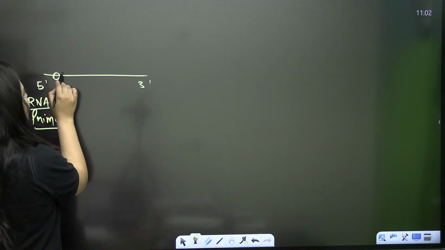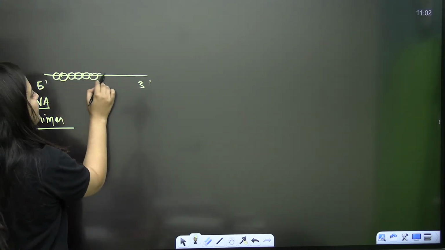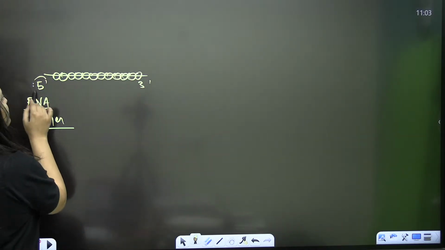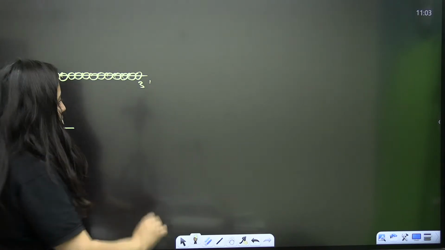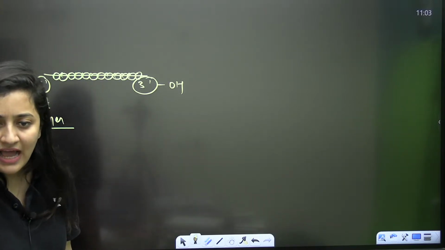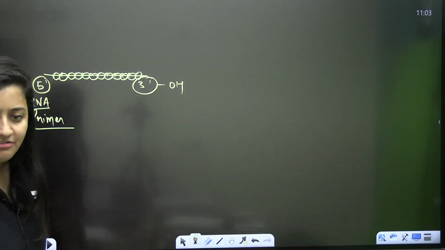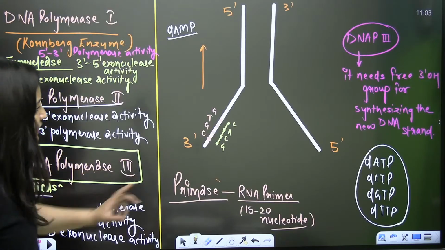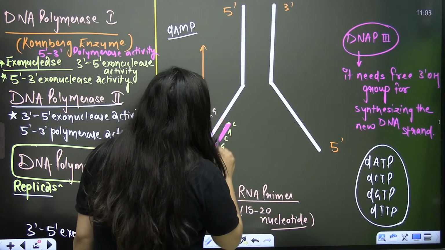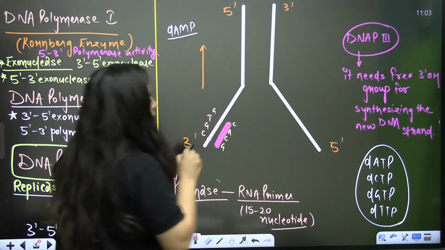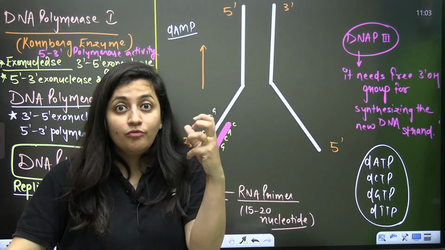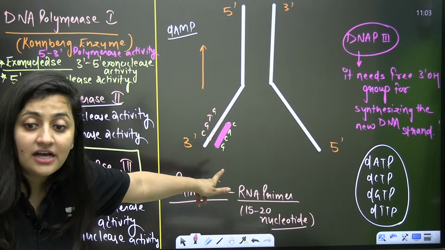It is having the bases, it is having the nucleotides. So you know that, whether it is DNA or RNA, 5' will have a free phosphate group, 3' will have a free OH group. Remember this part? So when the primer will be synthesized here, immediately your DNA polymerase 3 will be like, wow, I can see the free 3-OH here.